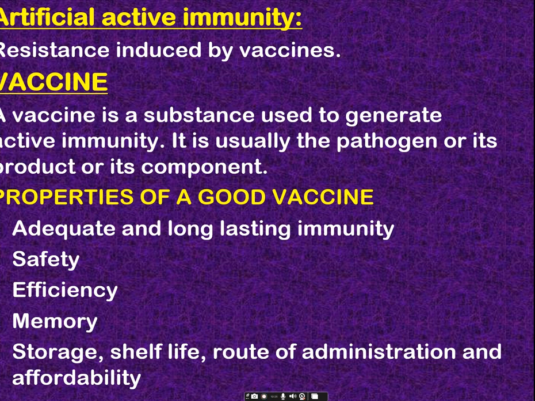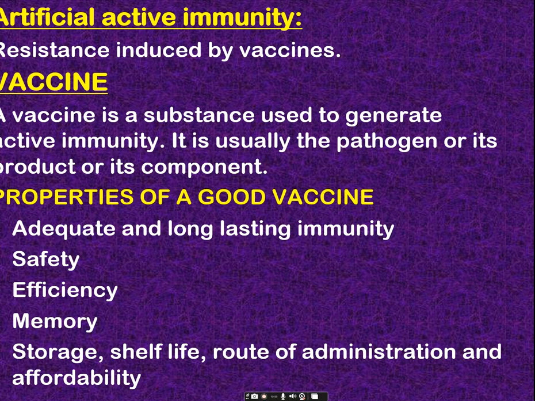The difference is, in natural active immunity, you naturally come in contact with the antigen and the body produces the antibody. In artificial active immunity, you introduce the antigen in a live, killed or attenuated form, and your body recognizes it and produces the antibody. So it is induced by the vaccine.